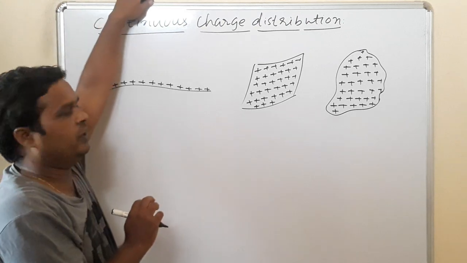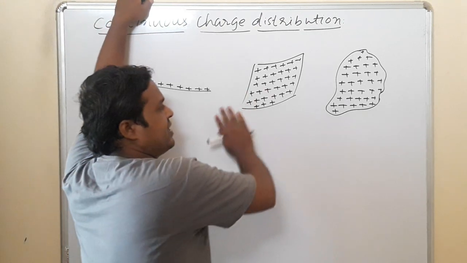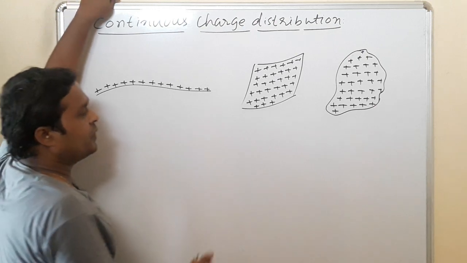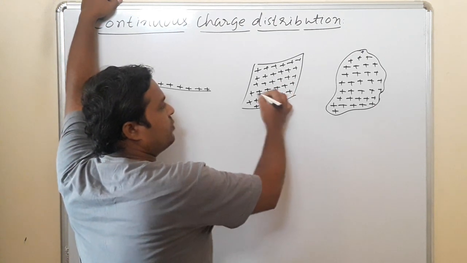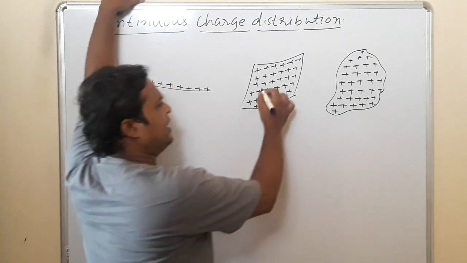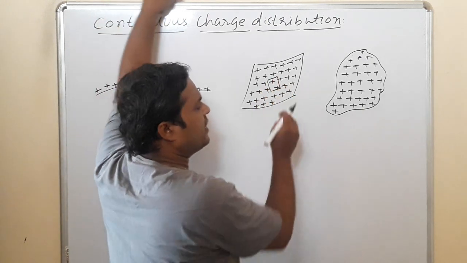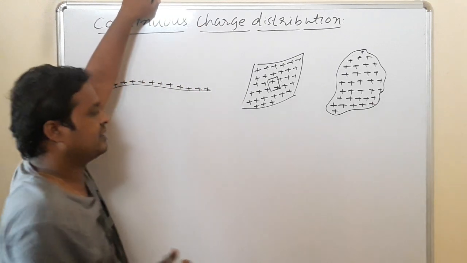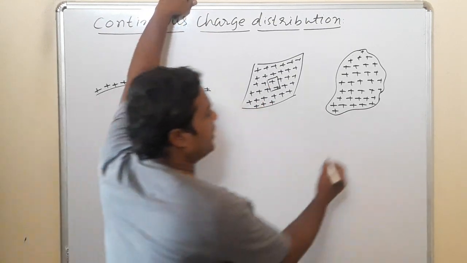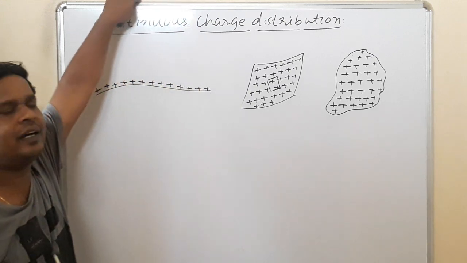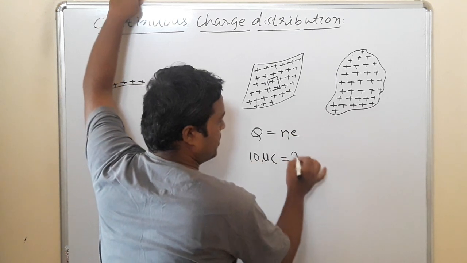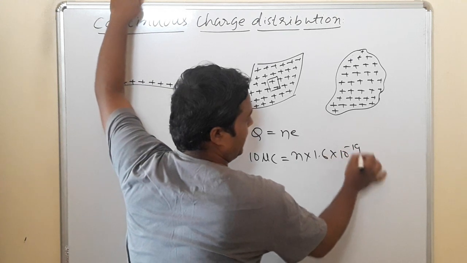But when you come to the macroscopic level, where we have a charge distributed continuously on the surface of a conductor or in the interior of a conductor, if you consider a small area of the conductor, even though it contains some microcoulomb of charge, suppose it contains 10 microcoulombs. Then 10 microcoulombs is equal to n into 1.6 into 10 raised to minus 19.